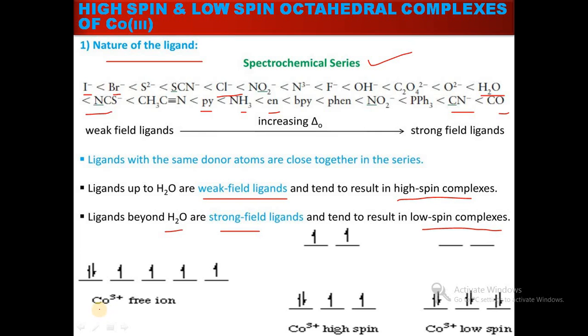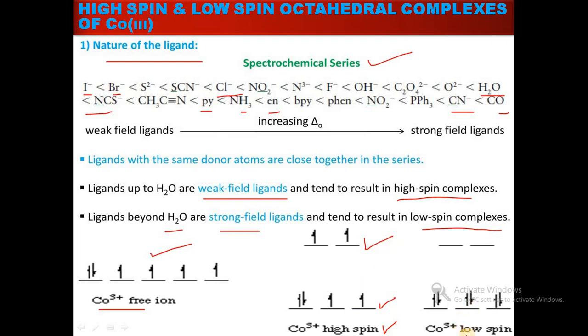For example, in the case of Co 3 plus, when it is in the free state, all the d orbitals are degenerate. But when a high spin complex is formed due to a weak field ligand, it obeys Hund's rule, and there is a small distance between the t2g level and the eg level.